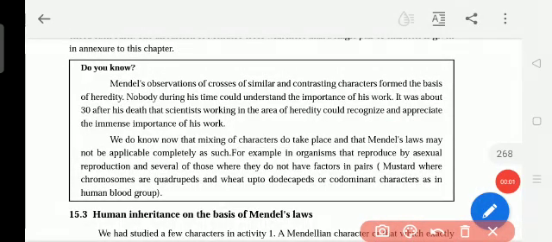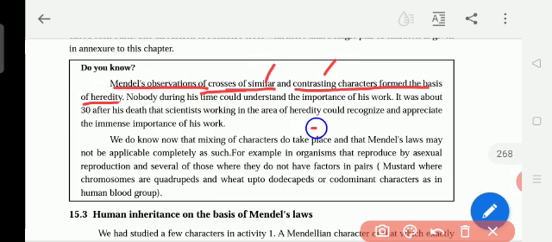Okay students, here we see that Mendel's observations of crosses of similar and contrasting characters formed the basis of heredity. Similar means same, contrasting means different. So Mendel did cross pollination between the same characters of the plants and different characters of the plants, and studied how heredity passes from one generation to the other.